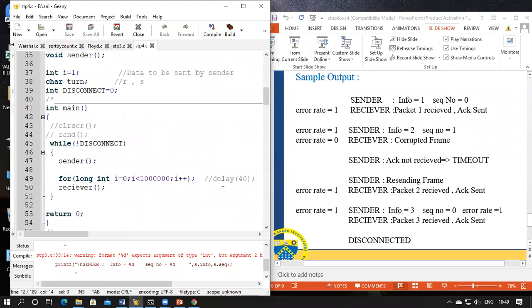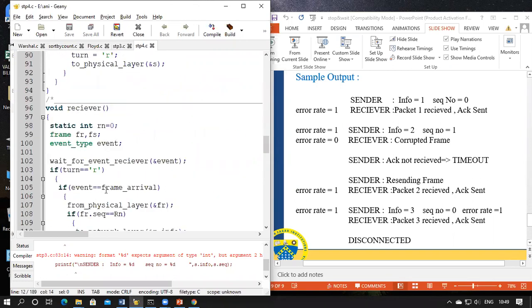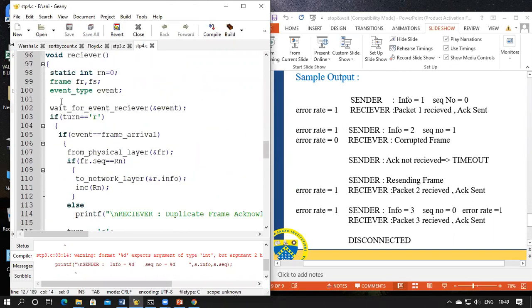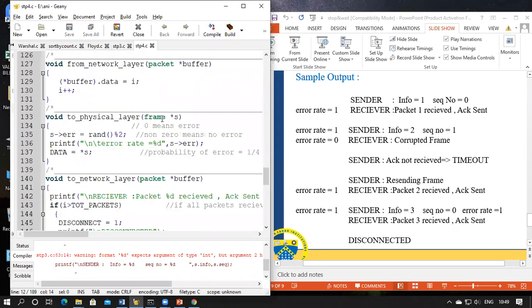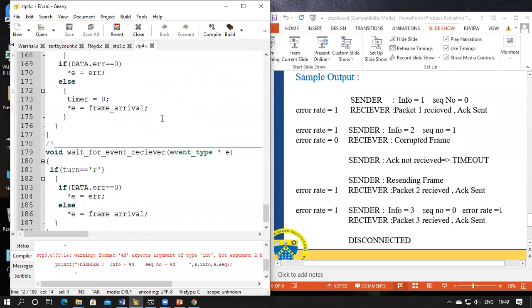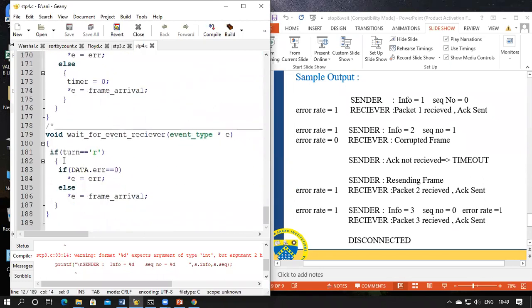Next is delay for some seconds. And then we're going to call the receiver function. Receiver function, here we're going to wait for the event of receiver. And this is the event parameter to know what kind of event has happened. So we'll go to the wait for event receiver. Now here we're going to check the turn flag. The turn is R. So we're in the correct turn.